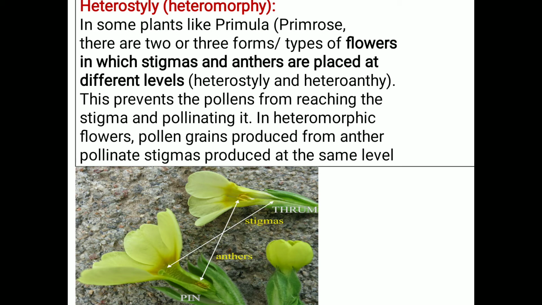What happens in this primula flower? The length of the style is different, in which stigmas and anthers are placed at different levels. This is the basic thing. In the flowers, what's happening? Stigma and anthers are placed at different levels. It is called heterostyly. Heterostyly is found in, for example, primrose.